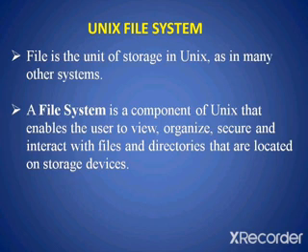Next concept is the Unix file system. Before going to the file system, we should know what a file is. A file is the unit of storage in Unix, as in many other operating systems. A file can hold text, a program, or digitally encoded pictures or sounds, etc. A file also includes directories and devices.